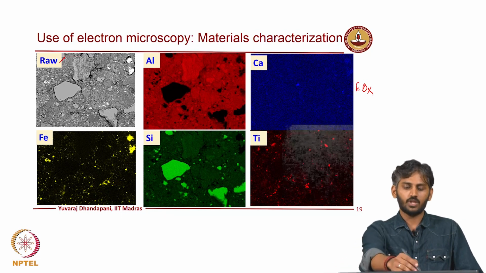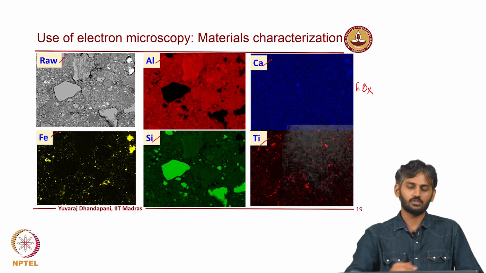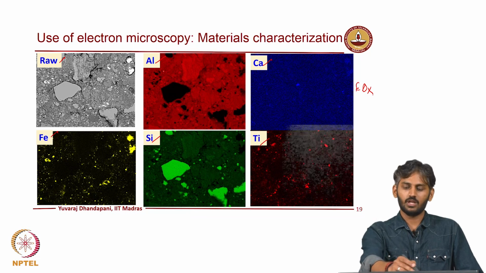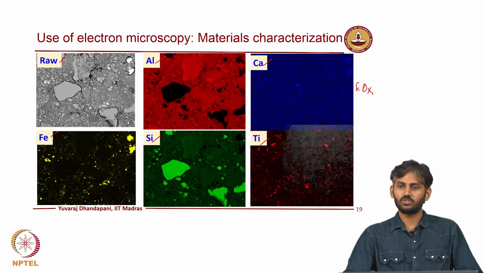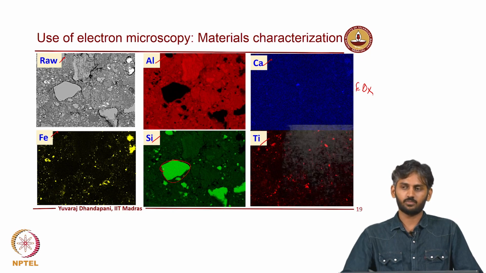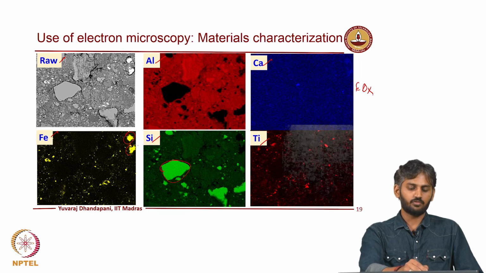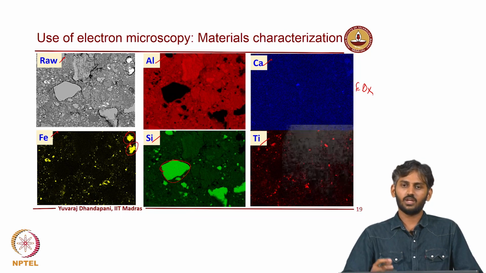When you look at the elemental map of all these phases, you can observe the alumina and silica which are generally expected to be present in clay. For instance, this large particle present here is purely silica, which implies it is a quartz particle. Also, what you can see is a large amount of these bright phases in iron, which indicates that there is a higher amount of iron in the clay.